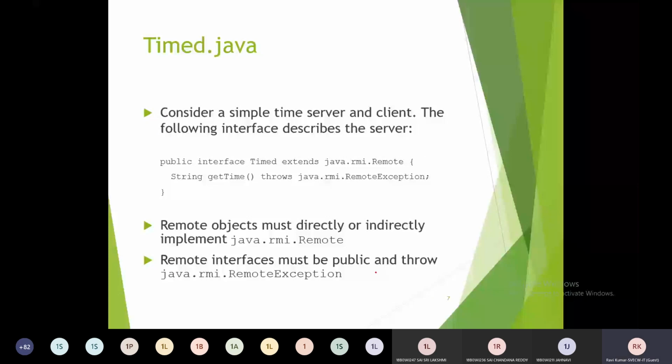Okay, so the first point is here. We need to implement several programs.